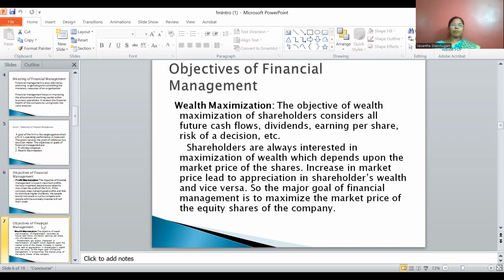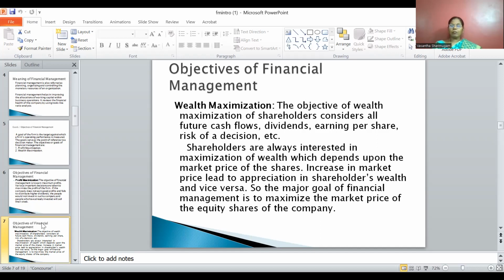Next thing, wealth maximization. Wealth maximization is otherwise called shareholders' wealth maximization. The objective of wealth maximization of shareholders considers all future cash flow, dividend, earning per share, and risk of a decision. Risk is also one of the important aspects before undertaking any financial decision. Every manager, the finance manager, considers the risk and return aspect. There is a relationship between risk and return. When there is a high risk, automatically it results in high return. When there is a low risk, it automatically results in low return.